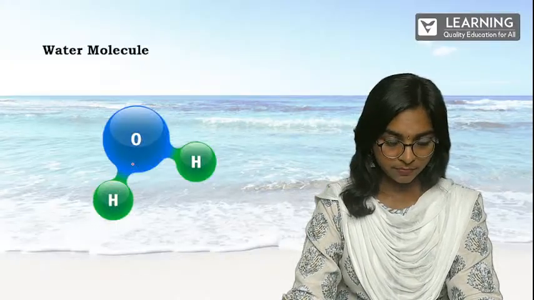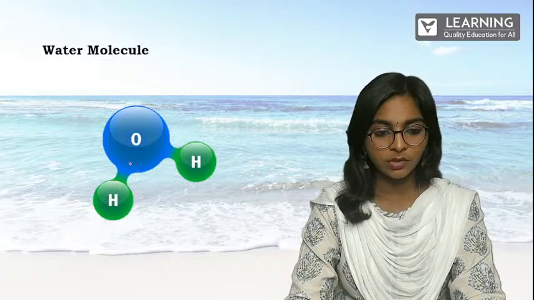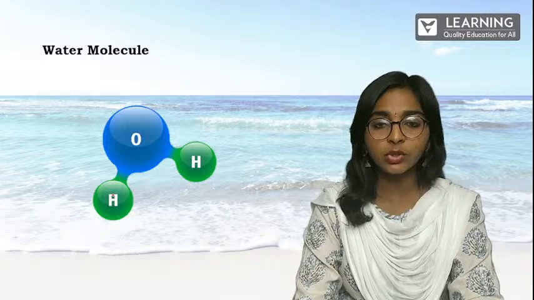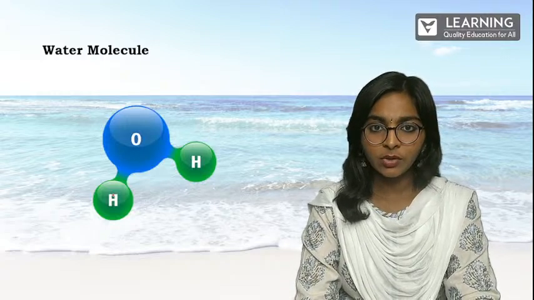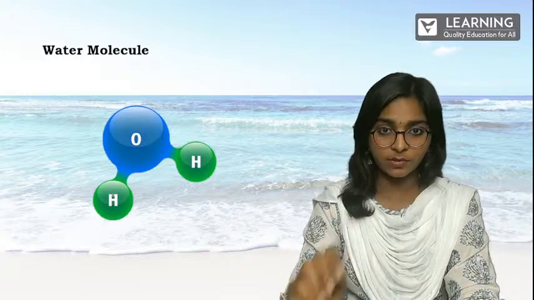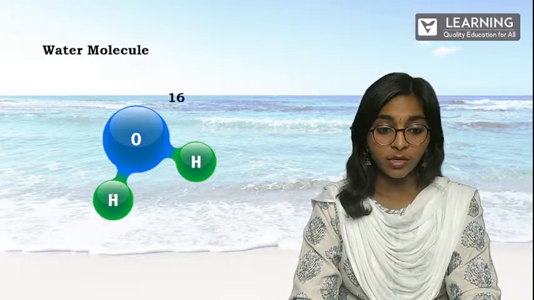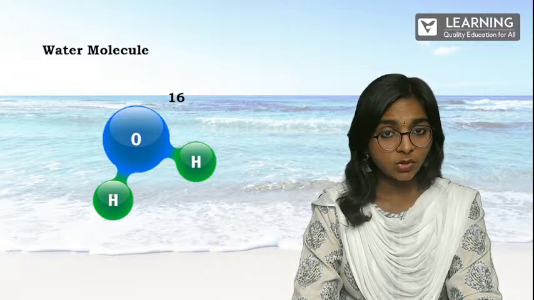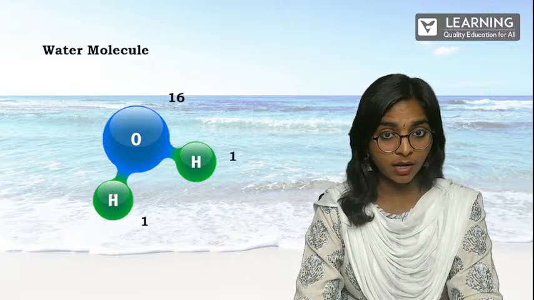Next, see here, the water molecule. Only when hydrogen combines with oxygen will you get a water molecule. Yes or no? So relate this example with the law of conservation of mass and the law of constant proportions. What is the mass of oxygen? 16. What is the mass of hydrogen? 1. Right.